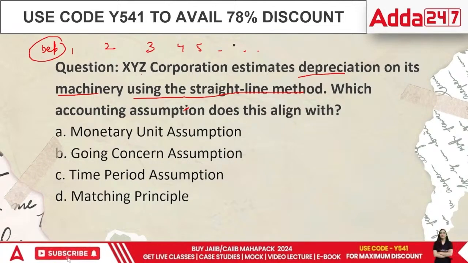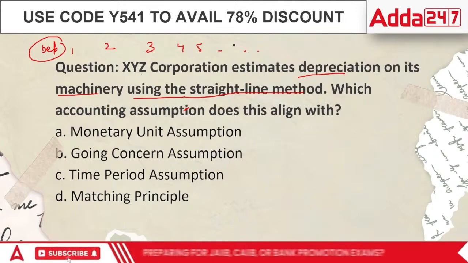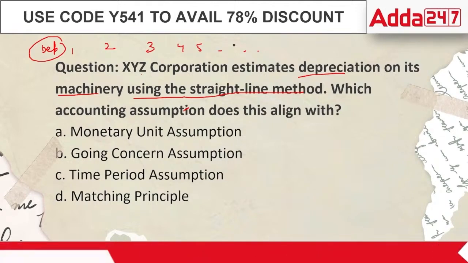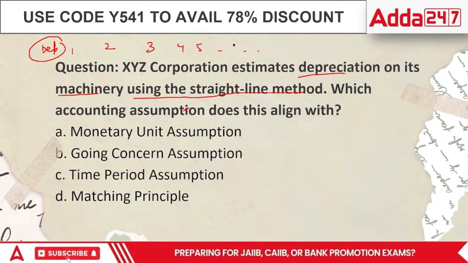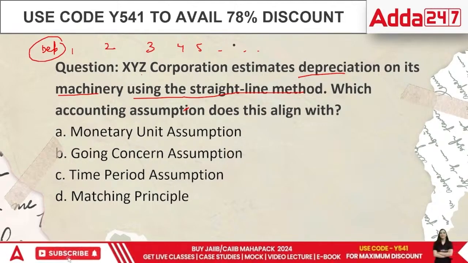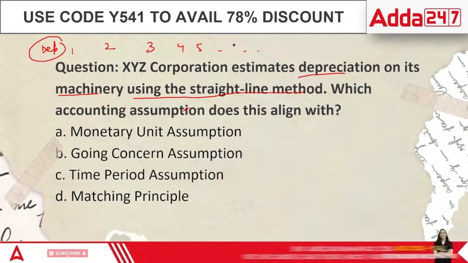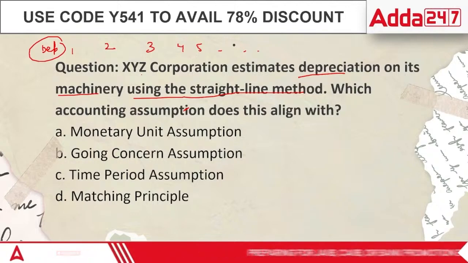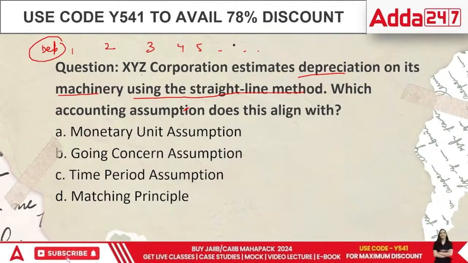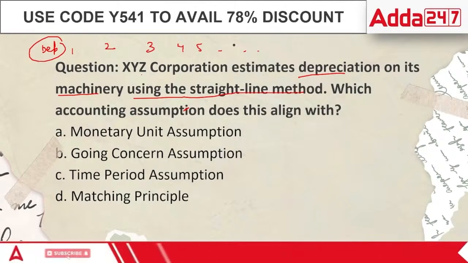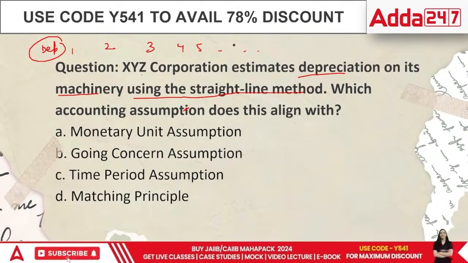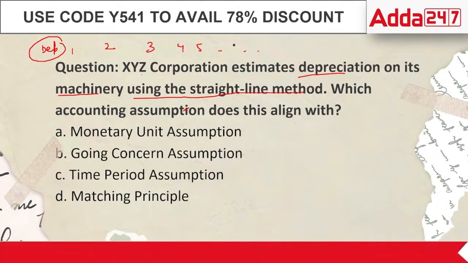Okay, if I look at the particular question, what would the answer be? Let's talk about it. Monetary unit concept basically talks about anything which can be quantified in terms of rupees should be shown. Going concern concept says men may come and men may go, but the company is here in the near future. Time period, there is nothing called time period there. They have the accounting period concept, which is based upon recording things on a yearly basis. And then we have the matching principle. Matching principle talks about all the expenses and all the incomes belonging to a specific year should be recorded to that specific year only.